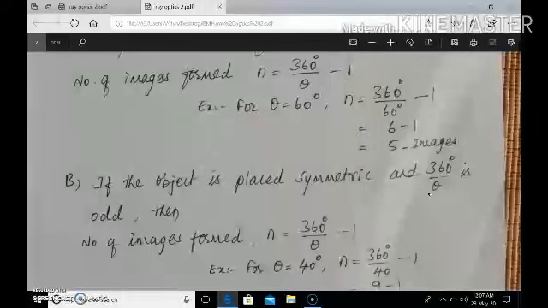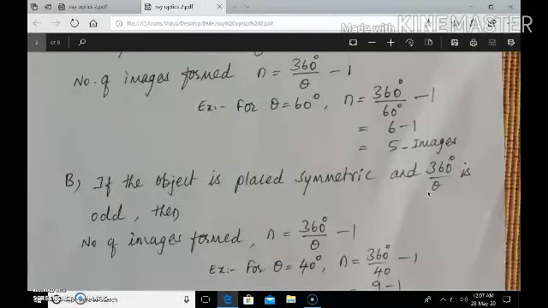So you have to remember, if 360 by theta is an even number, then the formula to calculate the number of images formed is 360 by theta minus 1.